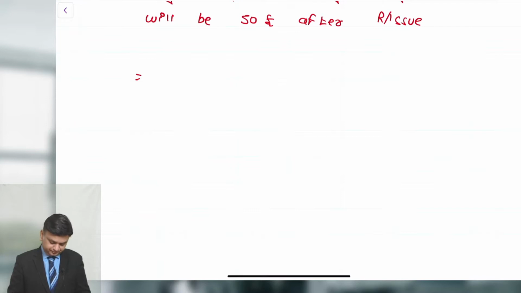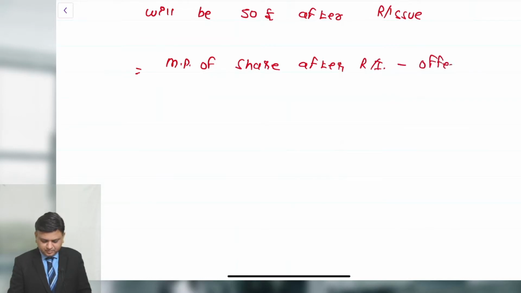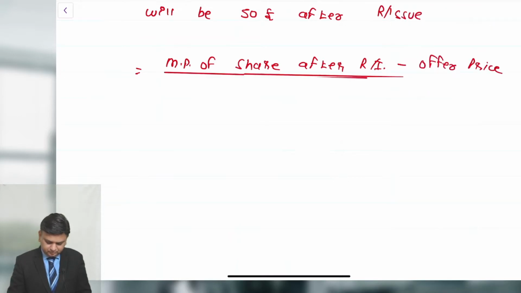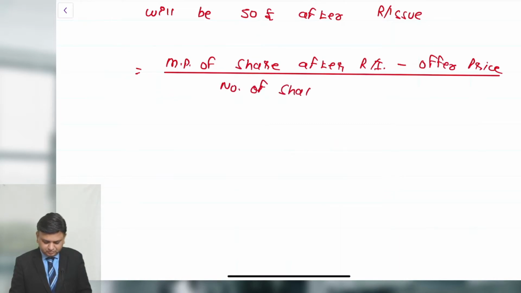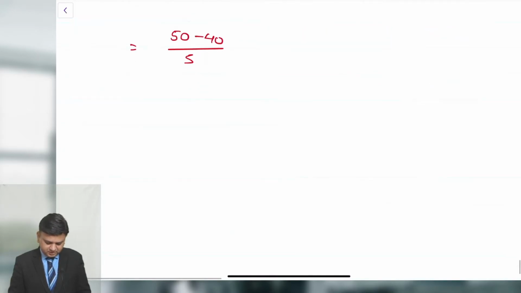In the breakdown, market price of the share after a right issue minus offer price, divided by number of shares. So it is 50 minus 40, divided by 5. That comes to £2 per share.